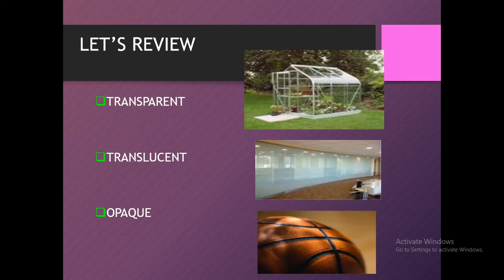What are transparent objects? What are translucent objects? And what are opaque objects? Transparent objects are those which allow all the light to pass through them. Translucent objects allow only some light to pass through them, but we cannot see through the translucent objects, or sometimes not clearly. But in opaque objects, we will not see, or light cannot pass through these objects, like a football and other things.